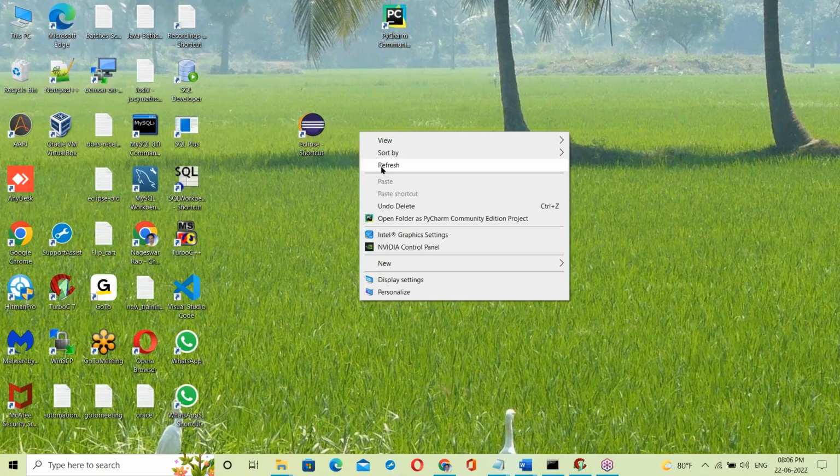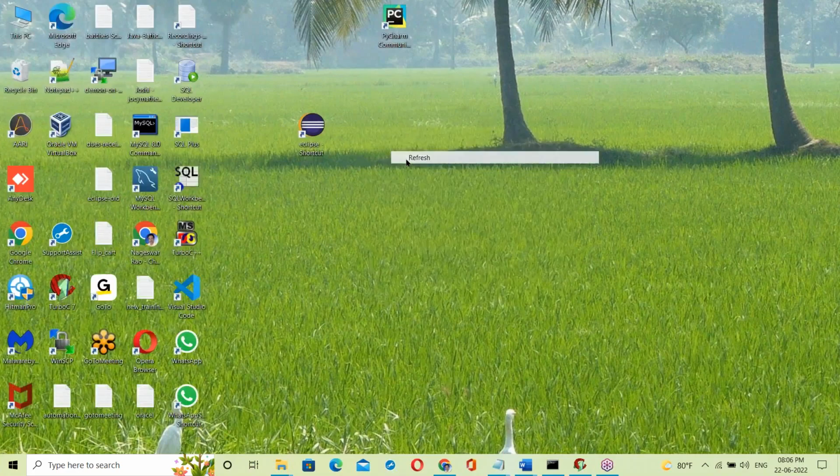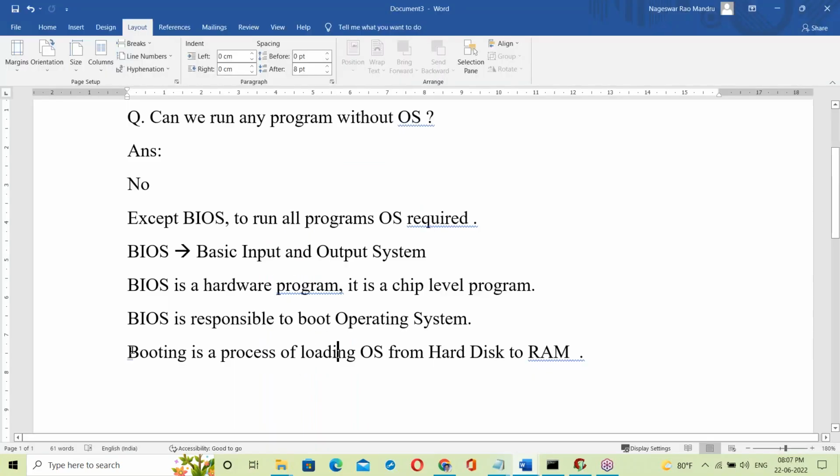Now this OS is responsible to take your request. Suppose I click on Eclipse, the OS is responsible to launch Eclipse here. Every request is processed by the OS. So your BIOS is responsible to boot the operating system.